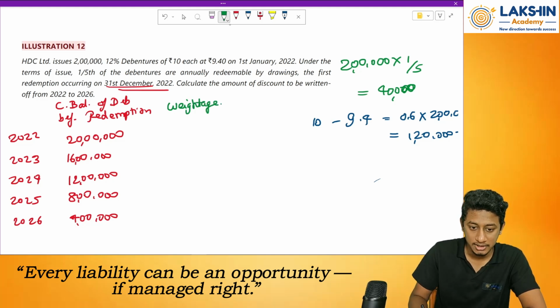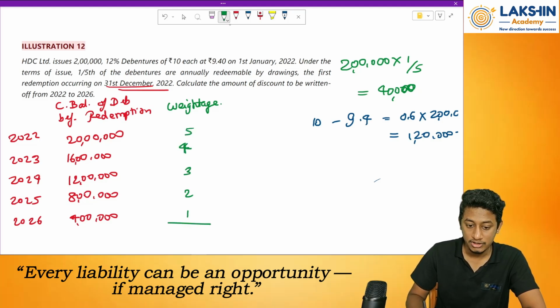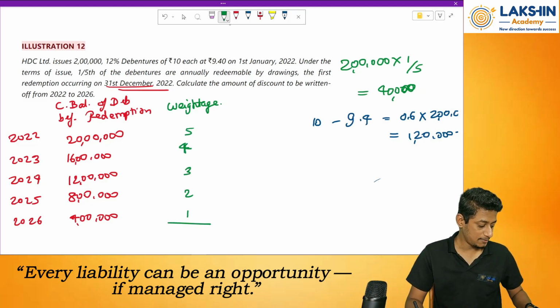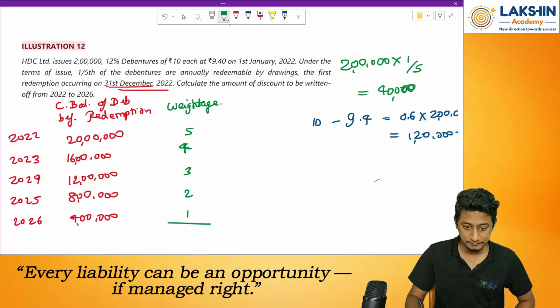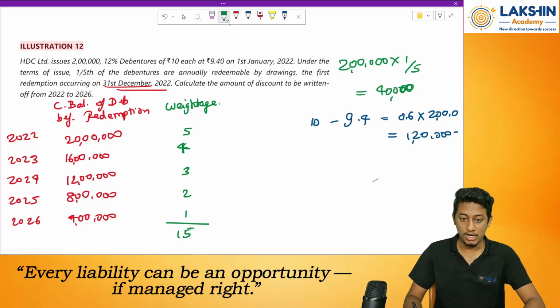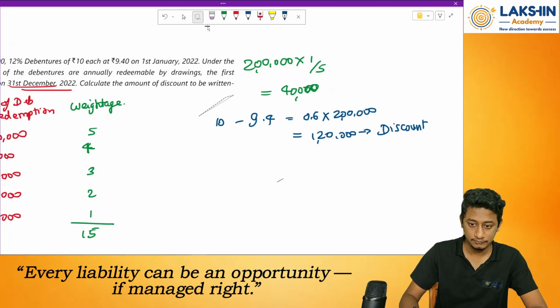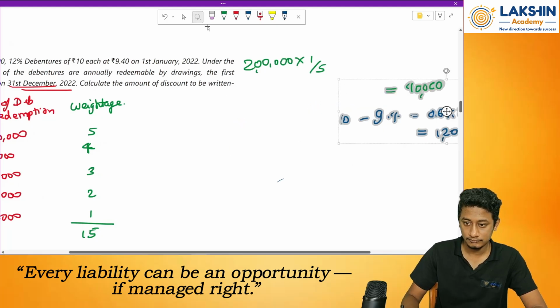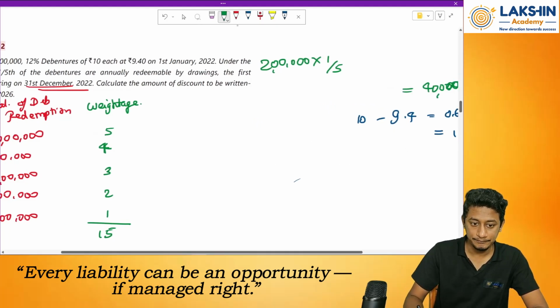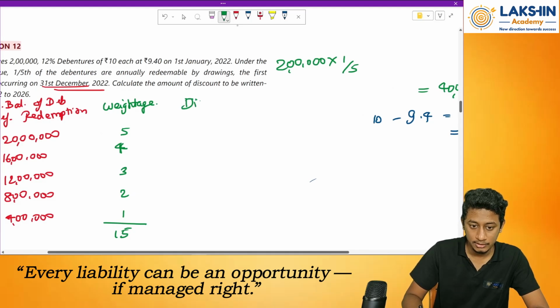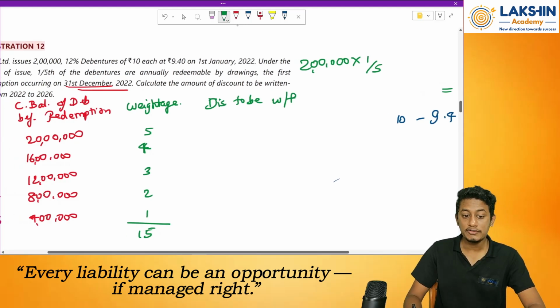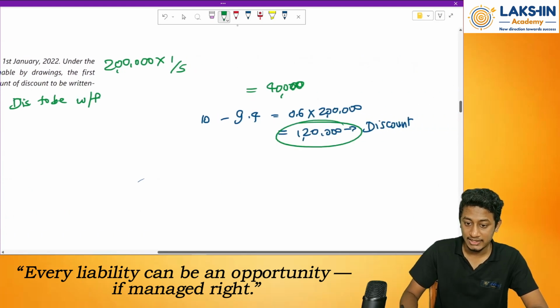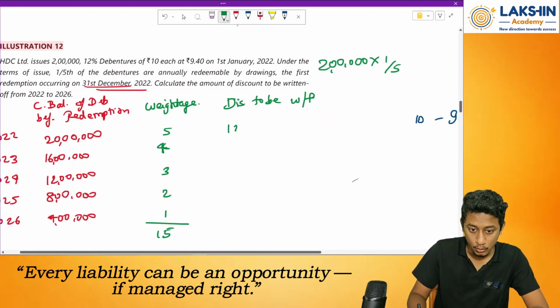Weightage, how much? Let's start with 1 over here. 1, 2, 3, 4 and 5. Right? What is the total over here? 5 plus 4 plus 3 plus 2 plus 1 equals 15. Now what I will do is, discount to be written off. How much is the value of discount? That is 1 lakh 20,000.